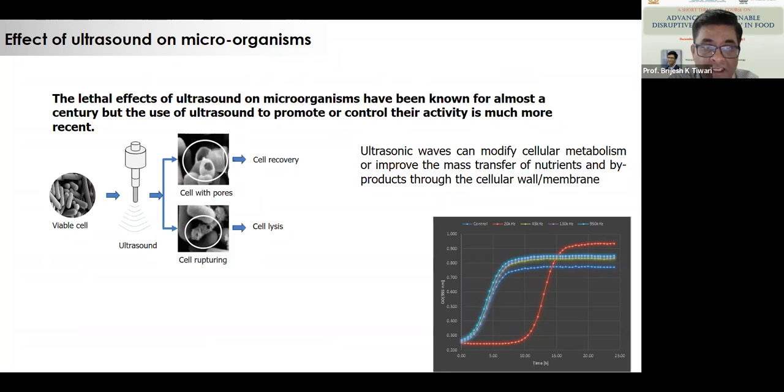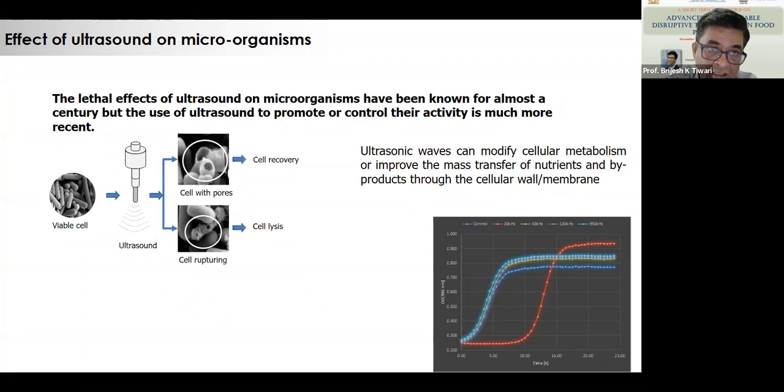It can also help in causing pores on the cellular membrane and leading to the transfer of certain material into the cells. One of our PhD researches, working on cancer research, mainly used ultrasound to cause pores on tumor cells, and then to deliver reactive species or gold nanoparticles inside the cell, so that we can kill those tumors.